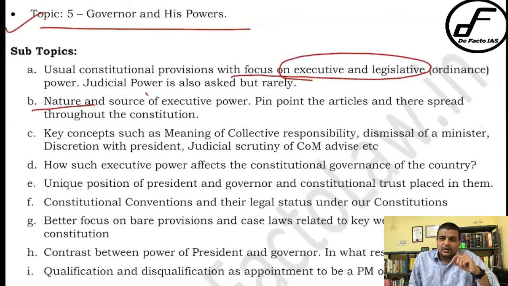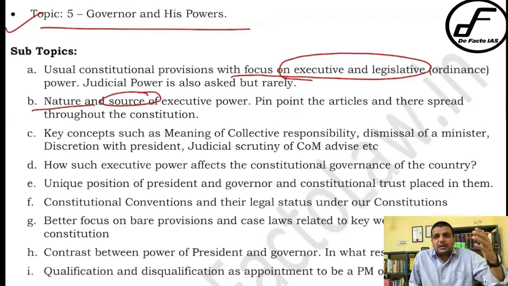If you remember, in the case of the governor or in the case of the president, the source of executive power is multiple articles, right? Like Article 53 talks about the executive power lying with the president. Similarly, Article 73 talks about it. 74 also mentions it, right? So if executive power is conferred upon the president, then why these multiple articles? Does their scope change or does its scope remain the same?